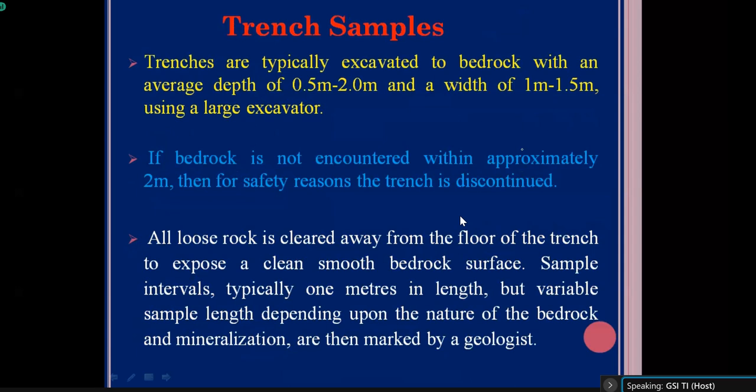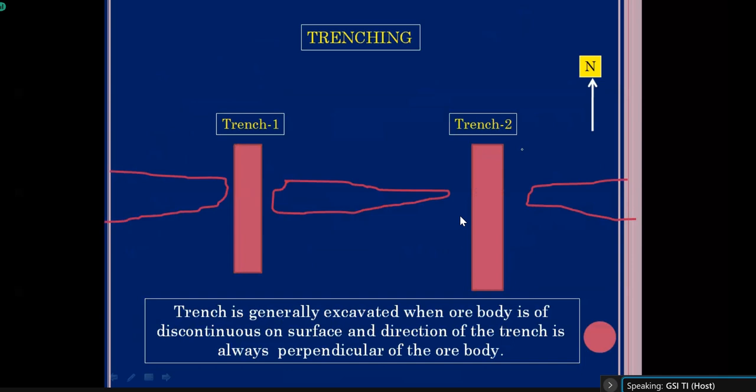Then coming to the trench sample. A trench is generally excavated when a discontinuous ore body is exposed on the surface. Suppose on the surface your ore body is not a continuous body. At places it is covered by dune, it is covered by alluvium. Then to know whether your ore body is continuing or not, in the discontinuous part we have to excavate some trench, and the direction of the trench will always be perpendicular to the direction of the ore body. That means the direction of the trench will always be perpendicular to the strike of the ore body. Okay, to know whether your ore body is continuing in between areas or not, we have to excavate the trench.